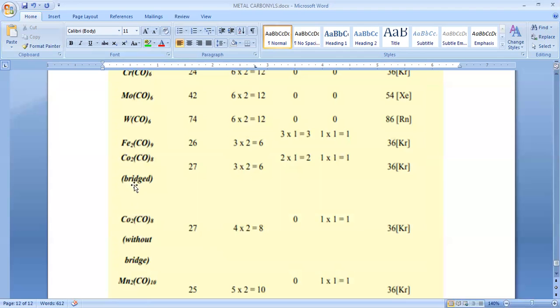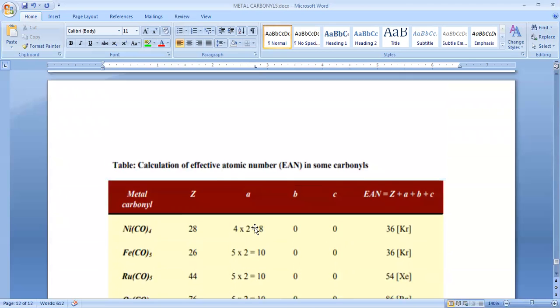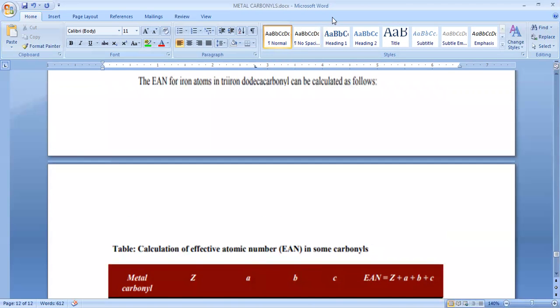Okay, so these are the complexes. This is a bridged molecule. In that bridged or non-bridged form, you can do the same thing and get the same values. See, Co2(CO)8, dicobalt octacarbonyl. If you consider the bridged form, how many electrons? 6 plus 2, 8. Without the bridge it also contributes 8 electrons. So this is the way to calculate the EAN rule. In the next class we will discuss the last topic, that is organometallic compounds.